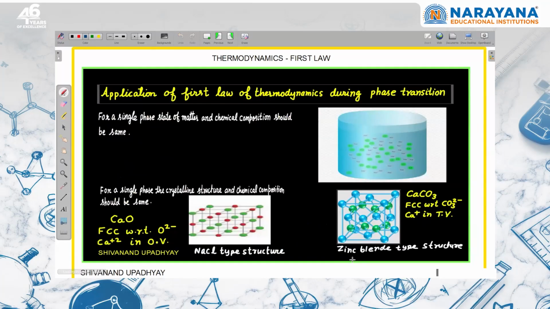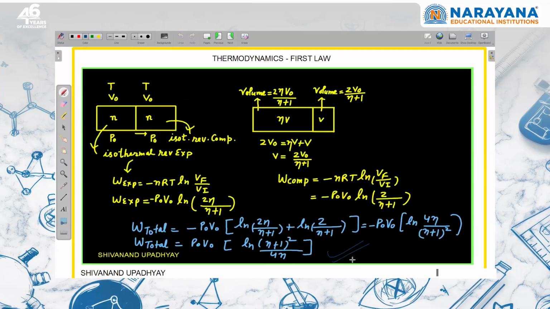Sir, beta, sir, could you, at the start of the lecture, you had explained the rotational degrees of freedom. Could you just explain that once again? Like how do we calculate? Beta, to calculate rotational, you know what is total degree of freedom. Total degree of freedom is equal to 3 times the number of atoms, and translational degree of freedom is always 3.